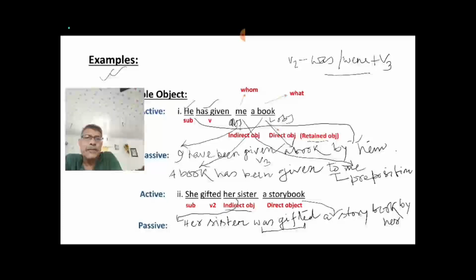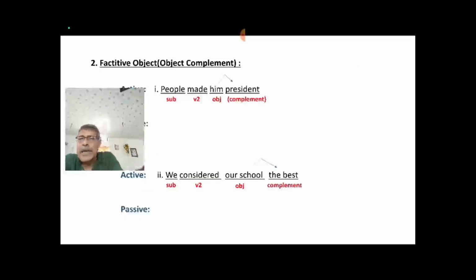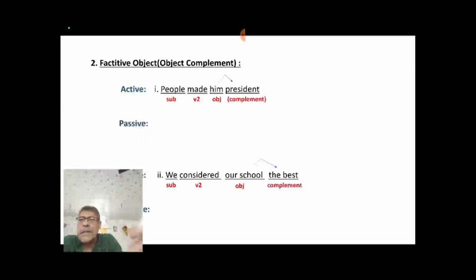Now you think, here we get a factitive object. This is very important to know. Clear? You see, this is your object, this is your verb, right? This is your subject, okay? And this is your object.